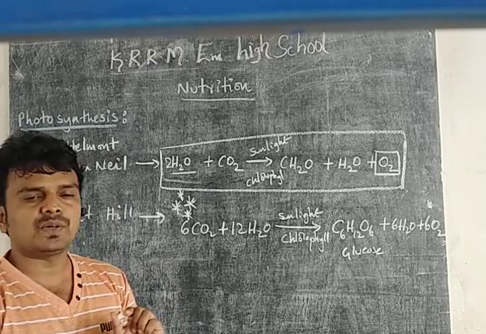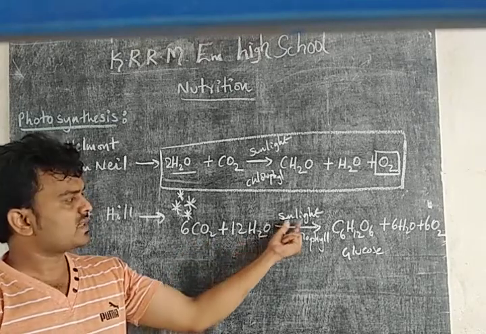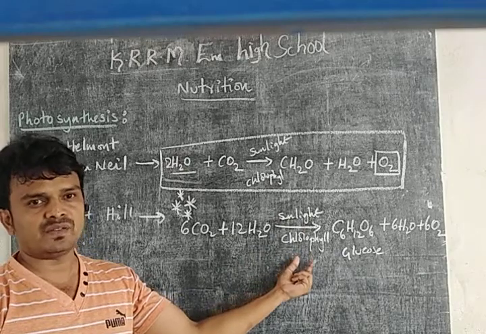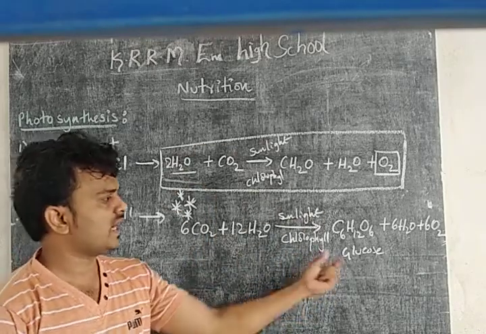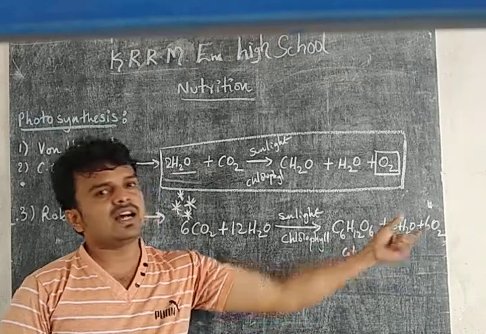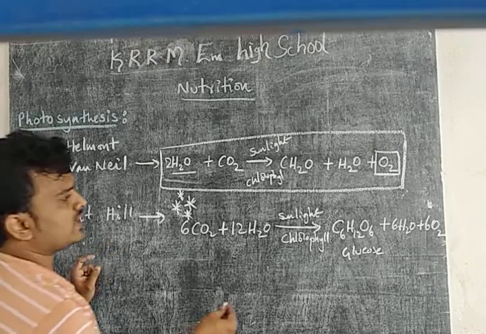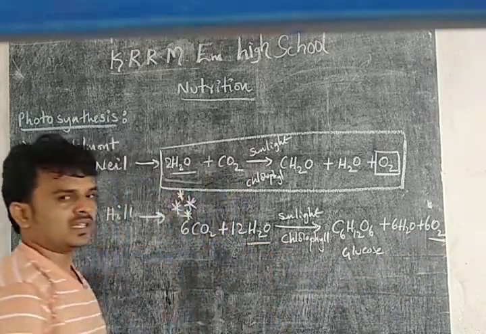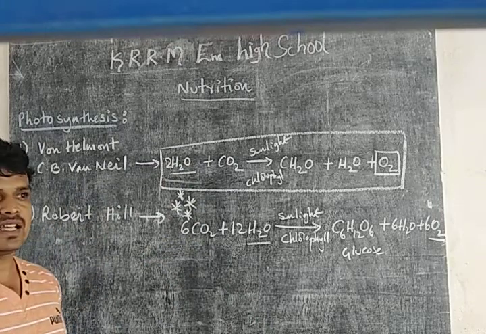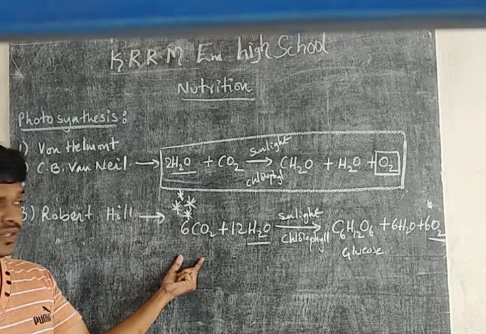That is, simple inorganic substances like carbon dioxide and water, in the presence of sunlight and with the help of chlorophyll, can be converted into complex molecules like glucose, water and oxygen. See what he proposed: Robert Hill proposed that oxygen is formed from the water molecule. This will come in your next class, and how he derived it. Then from this equation we concluded that